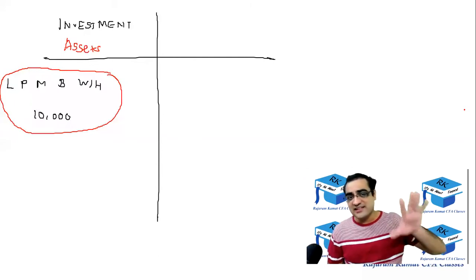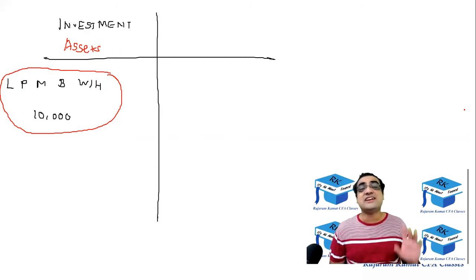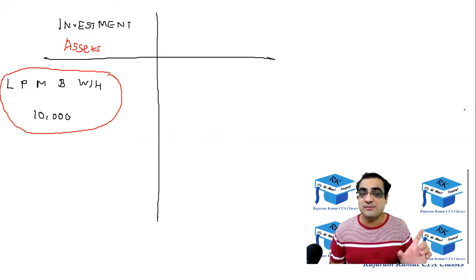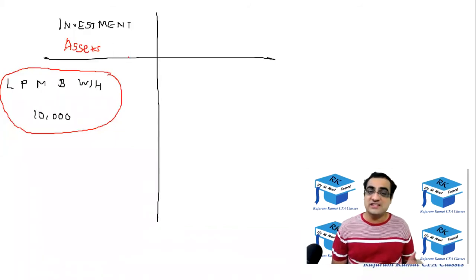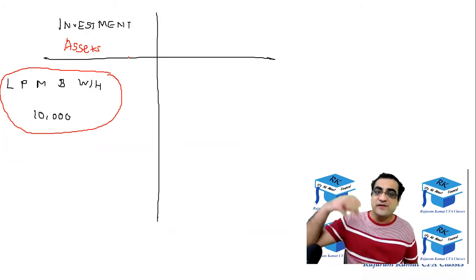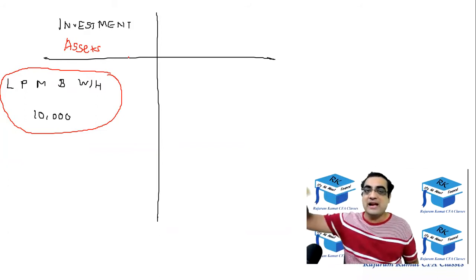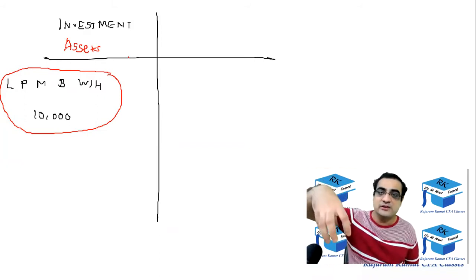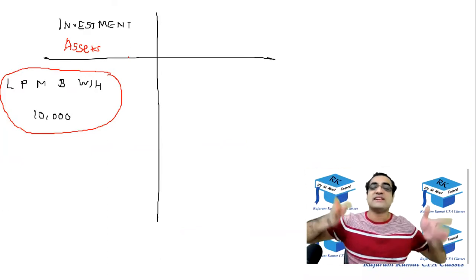So these are the assets, these are the investments which will last for multiple years, and hence they are called long-lived investments. They are also called fixed investments. Why are they called fixed? Because they are fixed at one place. Like land is fixed at one place. You can't move land from here to there. Plant is fixed at one place. Machine is fixed at one place. Building, warehouse, all these are fixed geographically at one place.